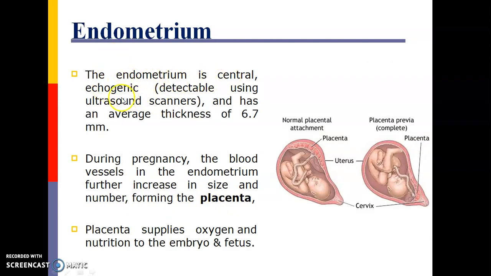The endometrium is centrally echogenic and has an average thickness of 6.7 mm. During pregnancy, the blood vessels in the endometrium further increase in size and number, forming the placenta. The placenta supplies oxygen and nutrition to the embryo and fetus.